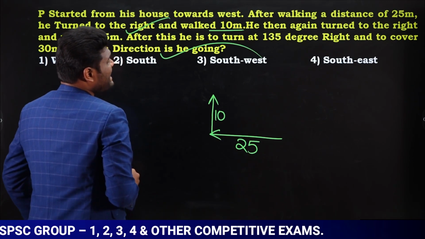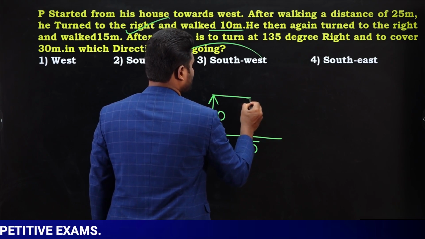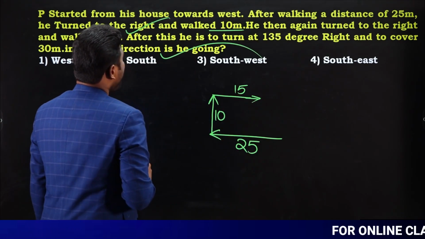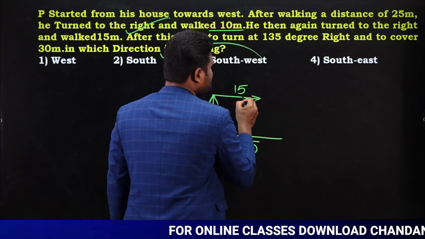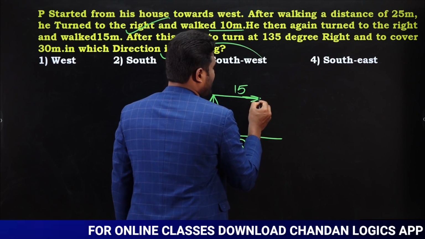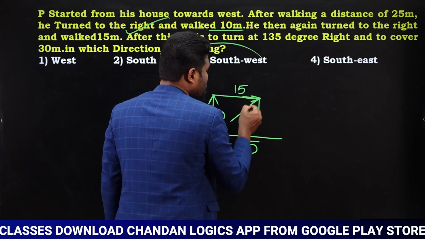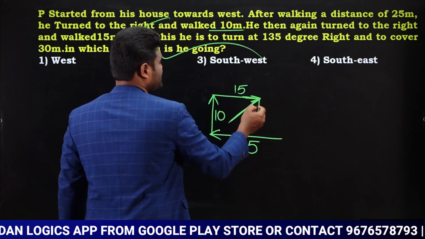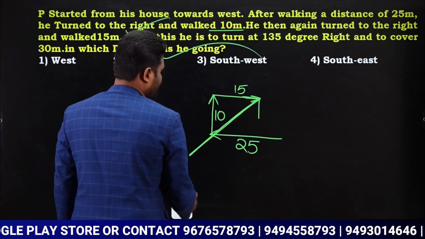Next, he then again turned to right and walked 15 meters. Okay. Next, after this, he is to turn 135 degrees right. Now from this point, 135 degrees right. Now if you observe, this is 90 degrees. 135 degrees means this one, yes or no? 135 degrees right and covering a distance of 30 meters.